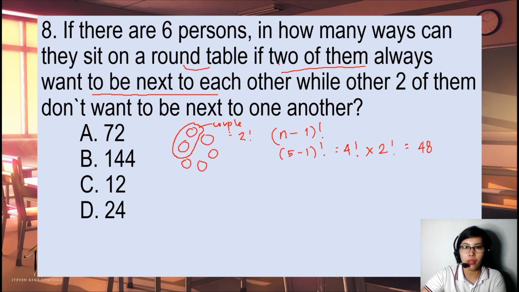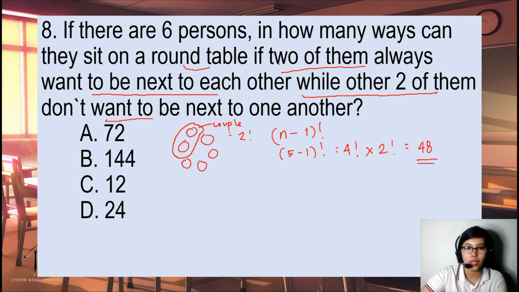And we have another condition. The other two of them don't want to be next to one another. Okay. So, what will we do? Let's first get the ways where the other two are together. Then we will subtract that from the 48 that we got.